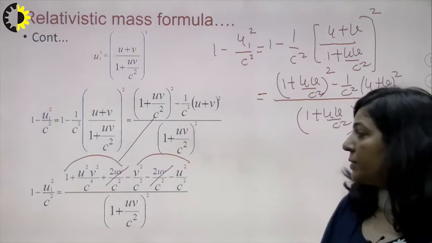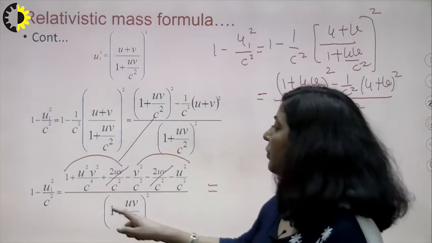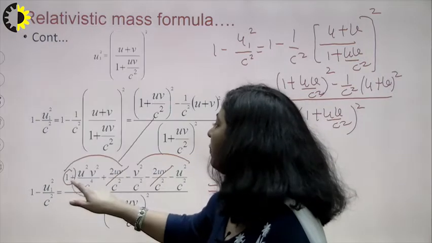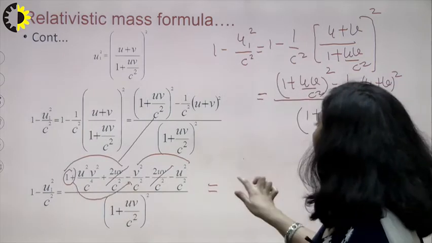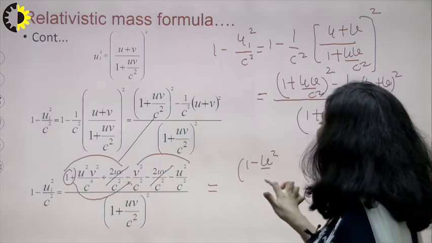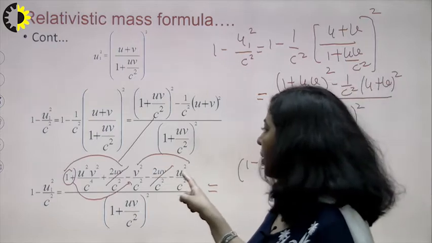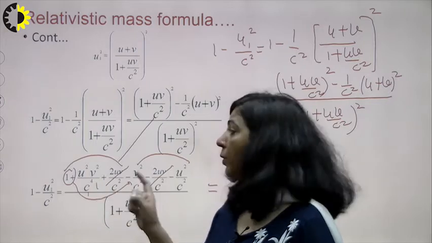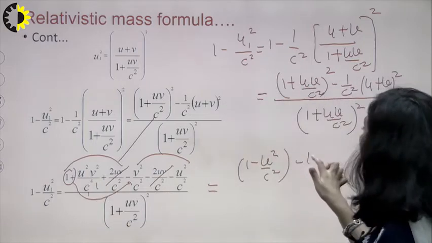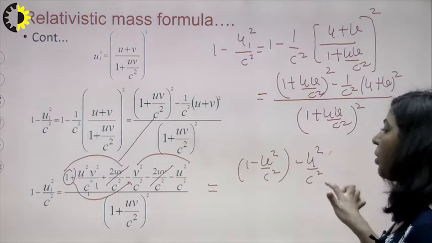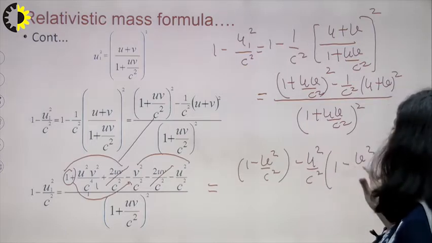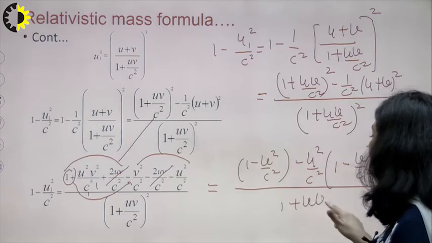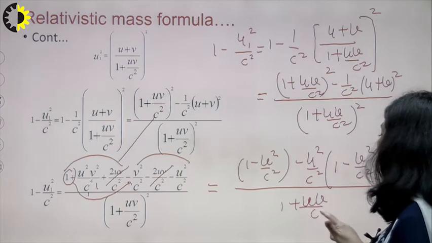Now there are 4 terms, as you can see there, and out of these 4 terms, first I am collecting this one, I am collecting 1 and this term. So you have 1 minus v square upon c square, one term, and the remaining 2 terms, minus u square upon c square and this term, and again you can see u square upon c square is common here. So I am taking minus u square upon c square common. So the remaining term is 1 minus v square upon c square divided by 1 plus uv upon c square, whole square.